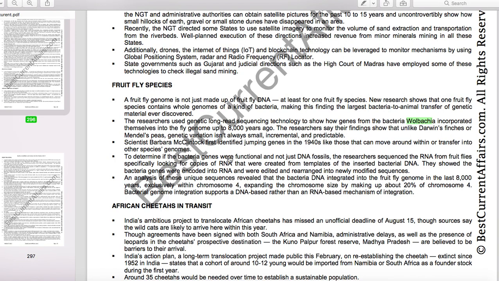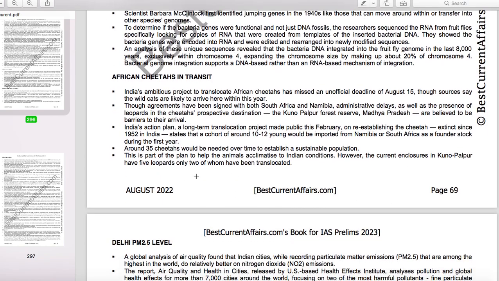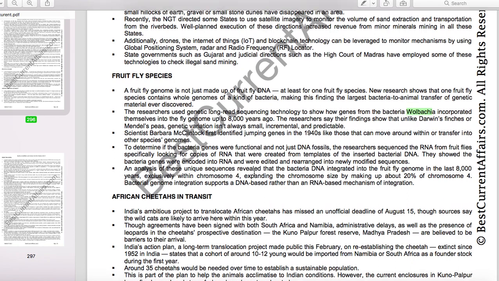Now see this Wolbachia, it is mentioned in our August 2022 current affairs book, page number 69. In the news related to a fruit fly species, it is mentioned that new research shows that one fruit fly species contains whole genomes of a kind of bacteria, making this finding the largest bacteria-to-animal transfer of genetic material ever discovered. The scientists used a genetic long read sequencing technology to show how genes from the bacteria Wolbachia were incorporated.